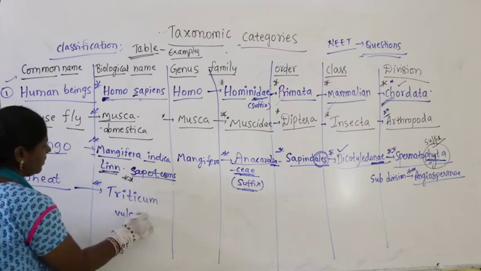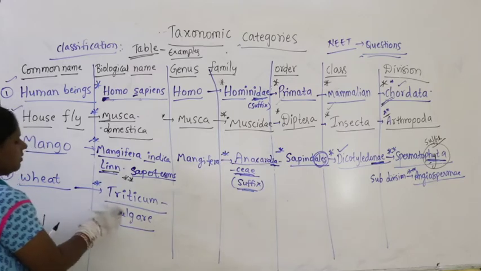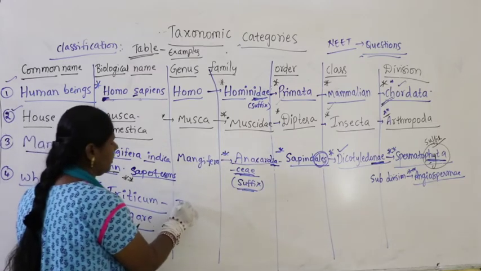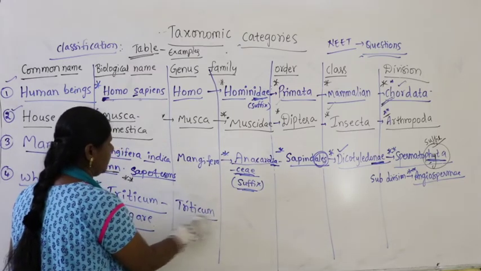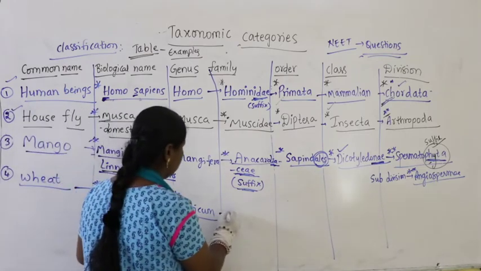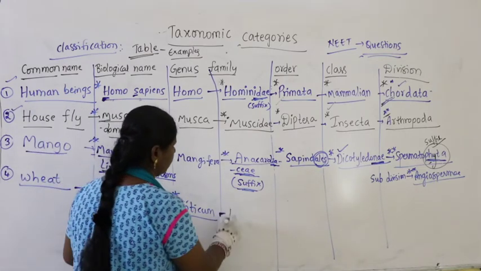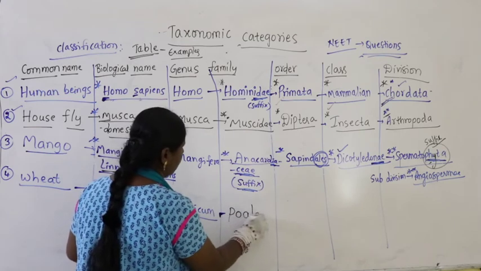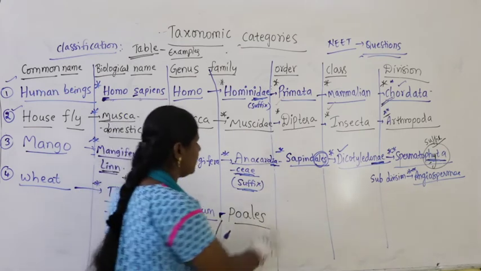Triticum is the genus name, and vulgare is the species name. Now it belongs to the family, and the order is Poales.